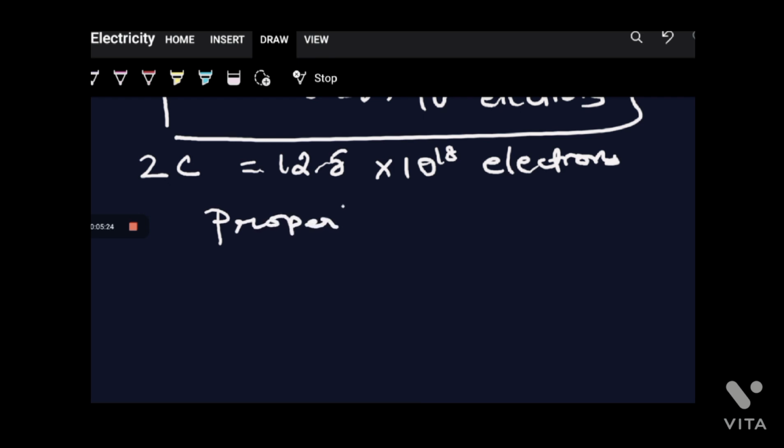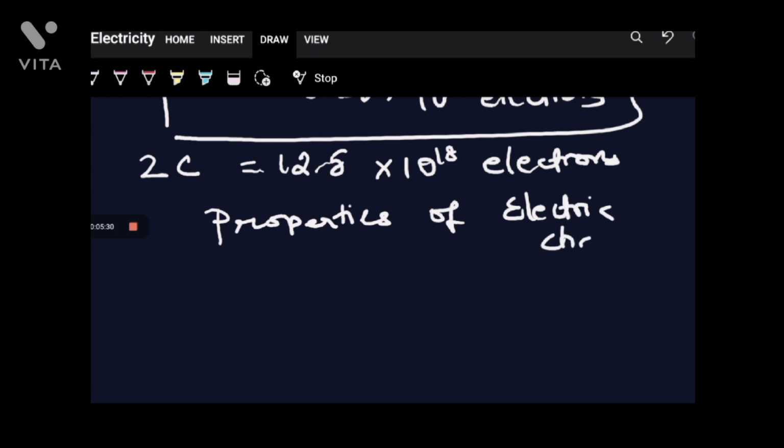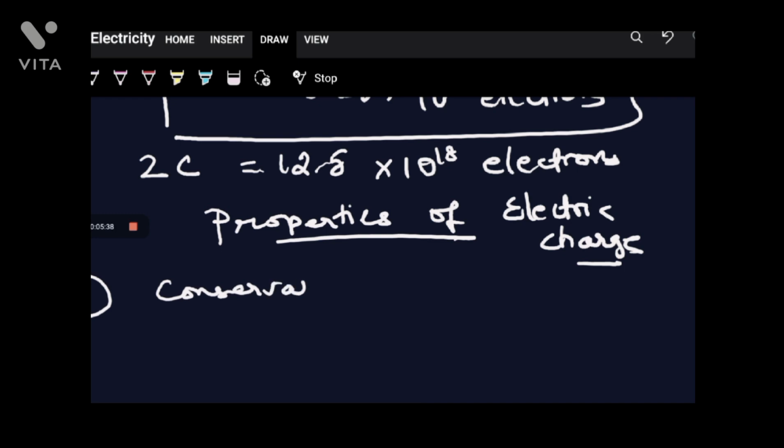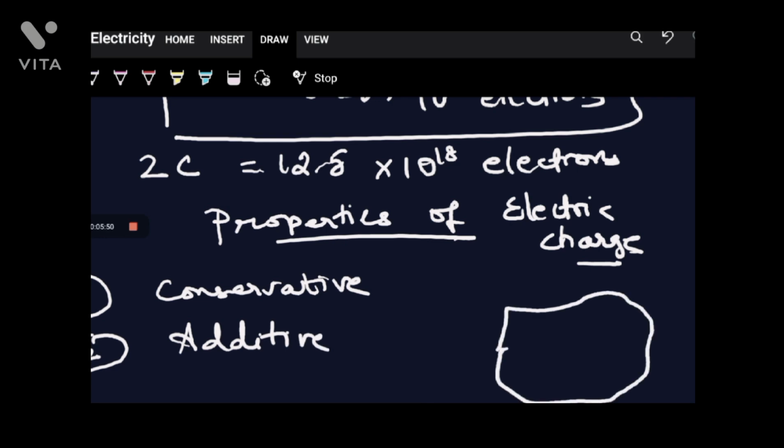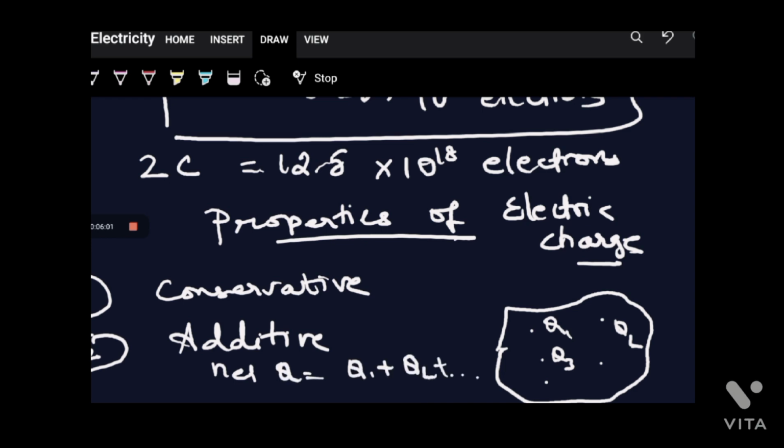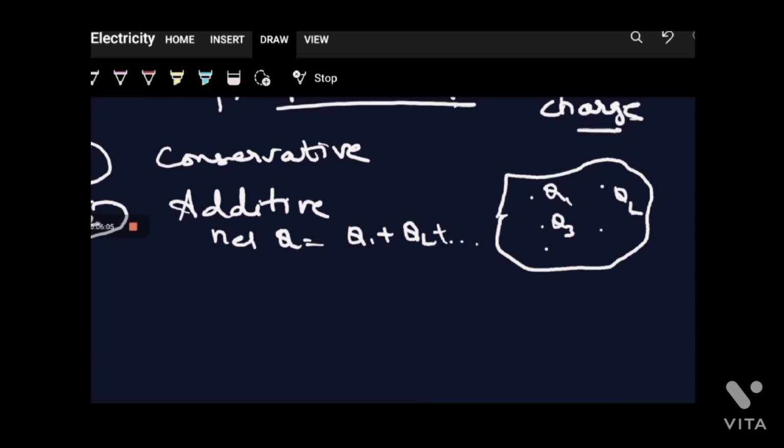Regarding the properties of electric charge, we have certain properties to be remembered here. First of all, the charge is conservative, that is, it is constant. The second one is that charge is additive. That means if any system has n number of charges, say Q1, Q2, Q3 and so on, the net charge can be obtained by adding the individual charges Q1, Q2 and so on. So this is an additive property.